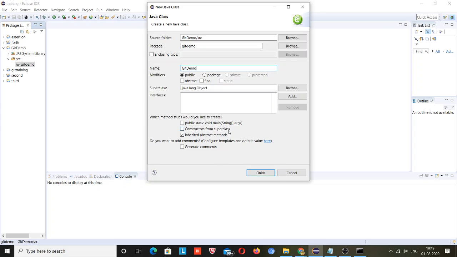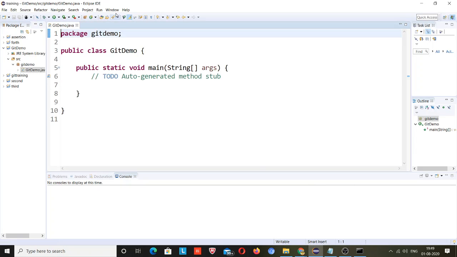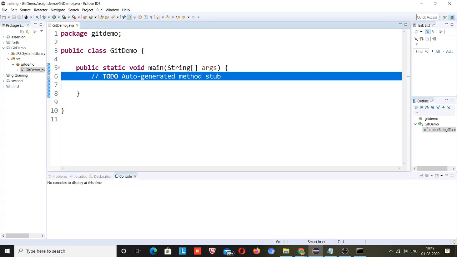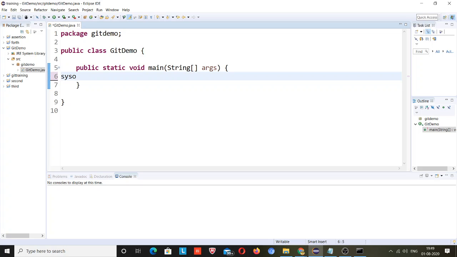I will select the main method and finish it. Then I will give a message, sysout, control space, System.out, hello GitHub. So this is my code.